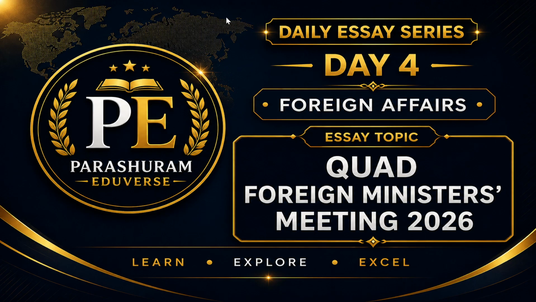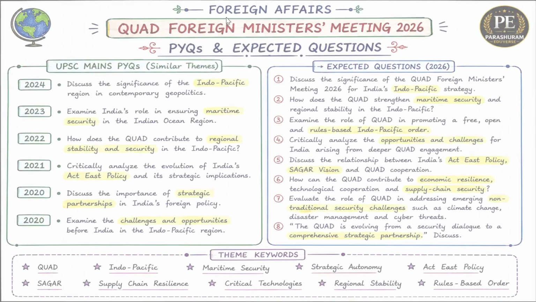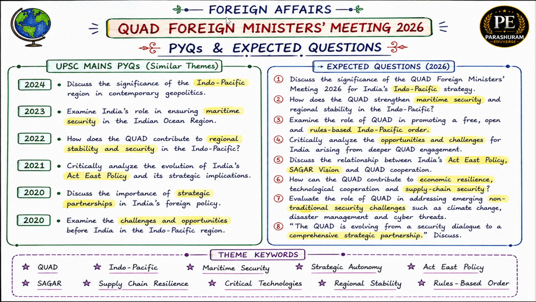Today, therefore, the topic is Quad Foreign Ministers Meeting 2026. Today, we are going to learn how to write a UPSC quality essay on the topic Quad Foreign Ministers Meeting 2026: India's Indo-Pacific vision and strategic interests. Before writing an essay, we must first understand what UPSC expects from us.